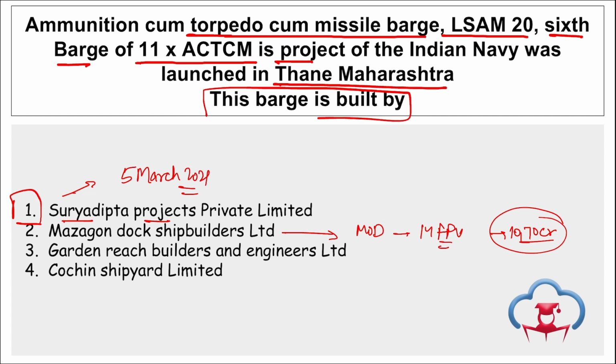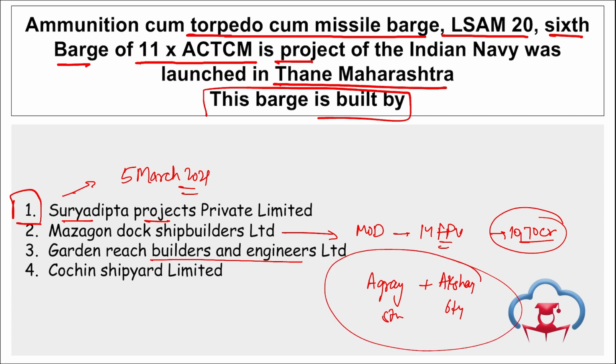Then if we talk about Garden Reach Shipbuilders and Engineers Limited, here remember GRSE, correct? They have launched Agraya and Akshay. Agraya is the 5th and Akshay is the 6th of the 8 anti-submarine warfare shallow watercraft project for the Indian Navy. 2 more are to come, that is 7th and 8th.